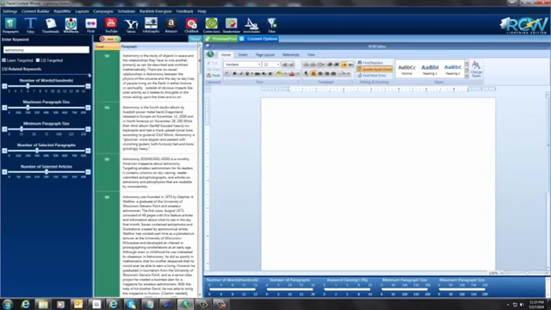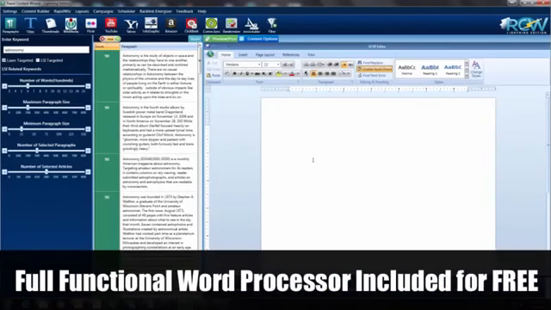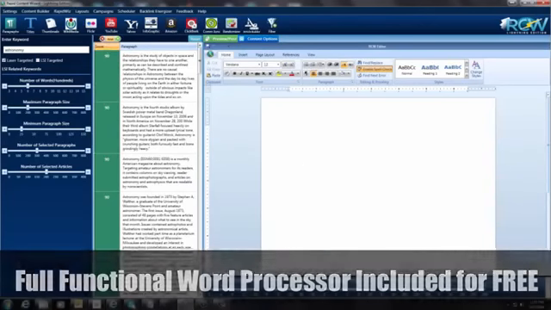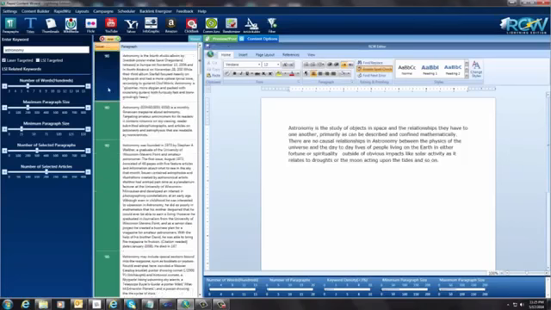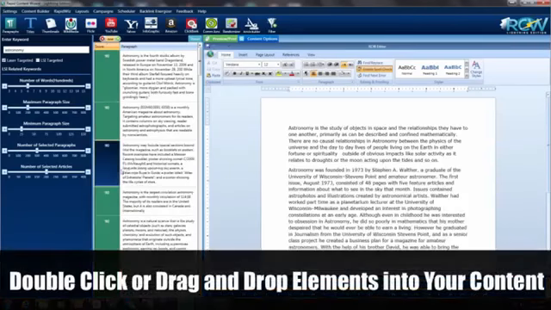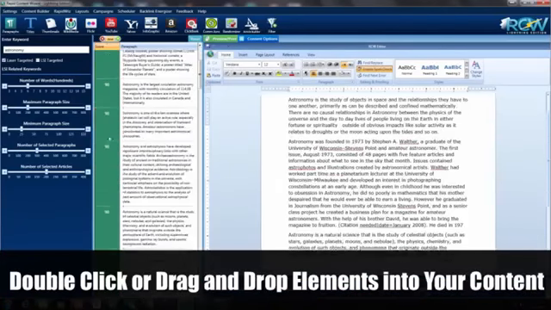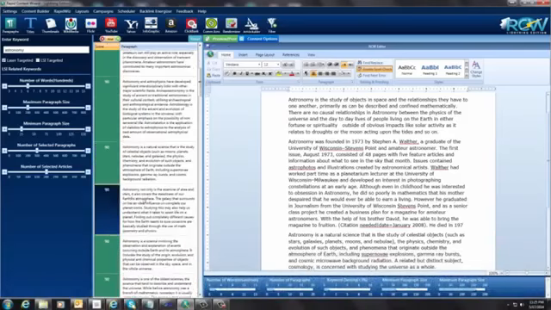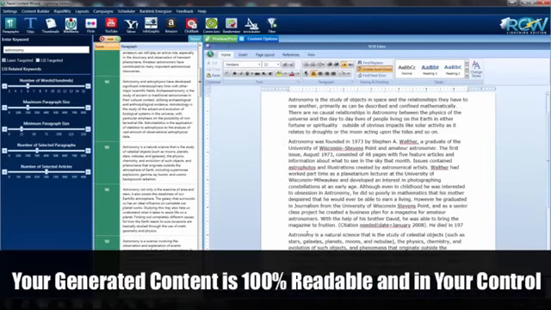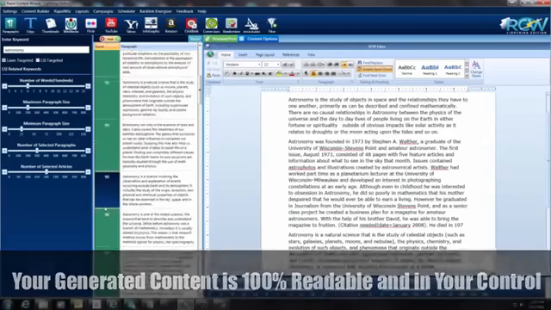so it makes it very easy for you here to just select these and put them into this word editor that we have here on the side. All I have to do is come up here and double click on the paragraphs that I want, and it will automatically put them in here. And the good thing about this is you can select any of these paragraphs you want so that they will all read through and all the paragraphs will form together so that they will make sense.